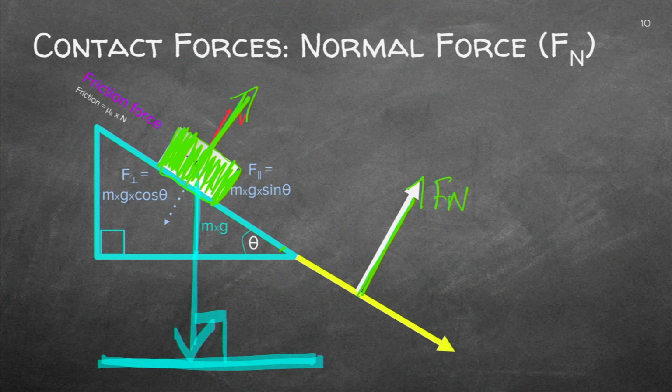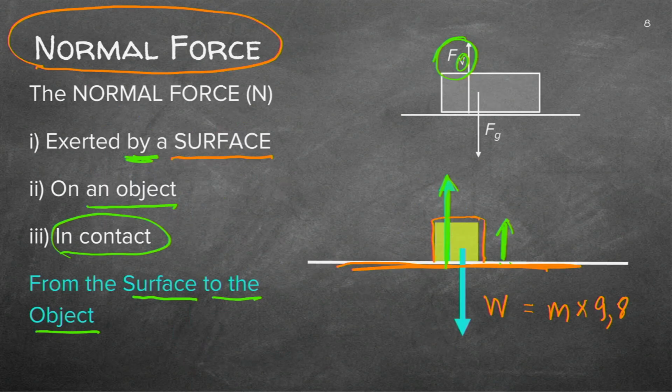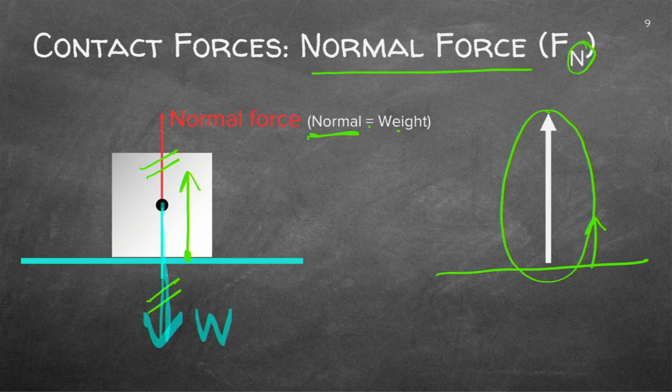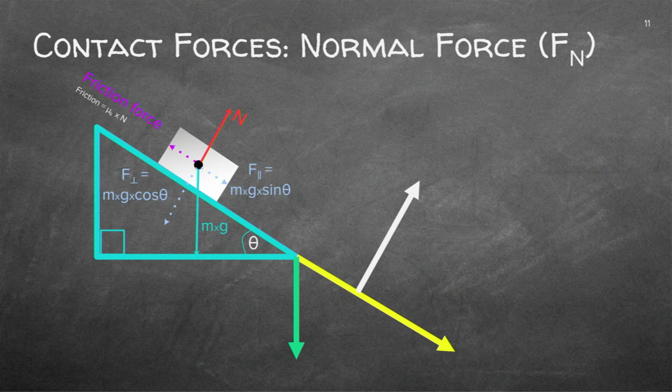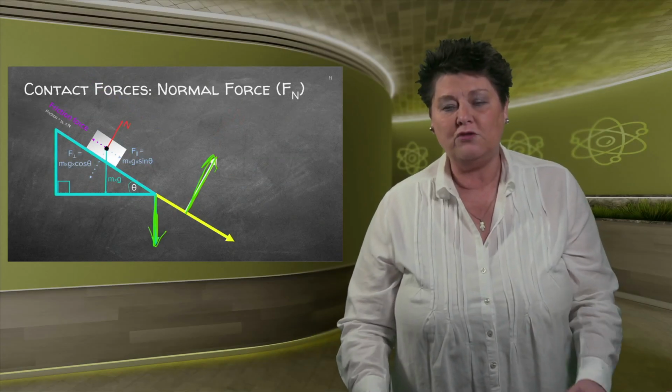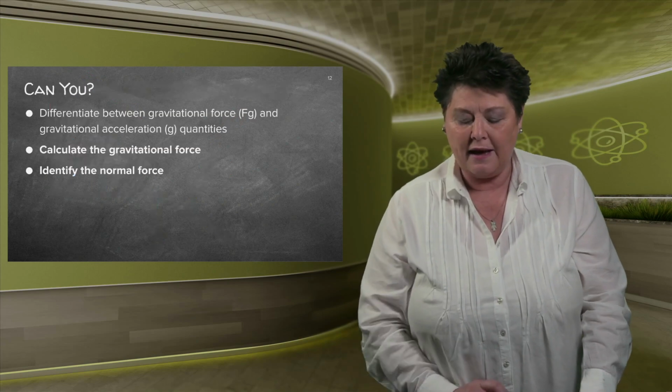And this is different to the one I've just showed you. Remember when we did this one, we said we've got an up and a down, which is equal. Now, when we work with the slope, the normal is to that side and the weight is downward. So it's not equal and it cannot be equal. When we do another lesson where we actually calculate these, we'll be using trigonometry again. Let's quickly have a look.